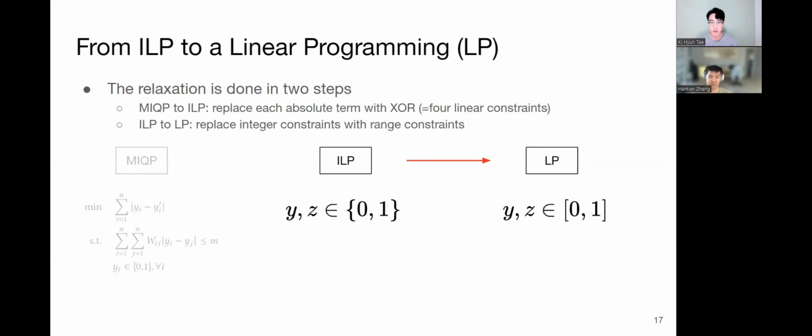We then relax the problem to an approximate linear programming problem by replacing integer constraints with range constraints. Now, all variables and constraints are linear, and this relaxation allows us to solve the problem efficiently by any off-the-shelf solver.